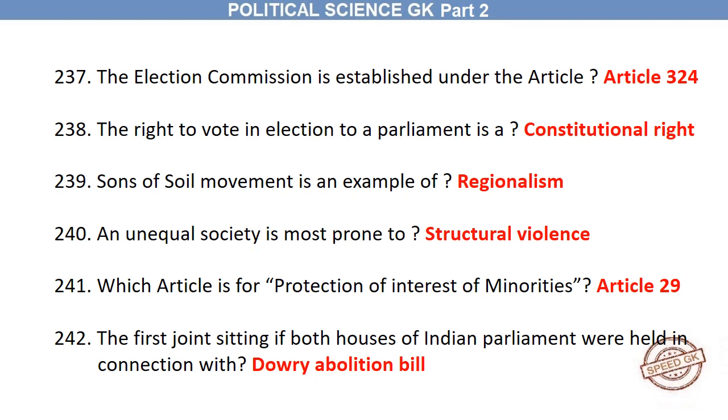The right to vote in election to a parliament is a constitutional right. Sons of Soil movement is an example of regionalism. An unequal society is most prone to structural violence. Which article is for protection of interest of minorities? Article 29. The first joint sitting of both houses of Indian Parliament was held in connection with Dowry Abolition Bill.